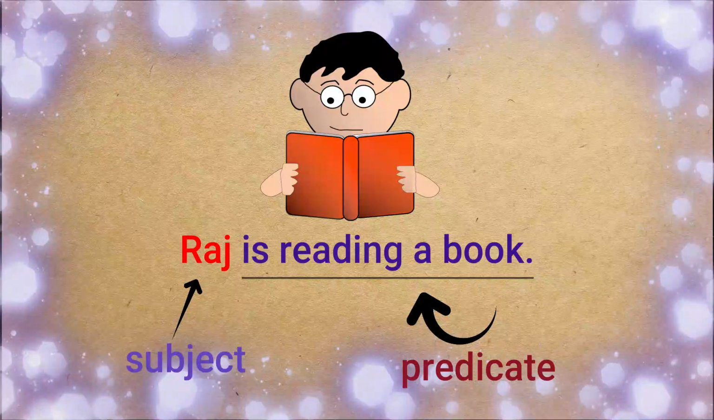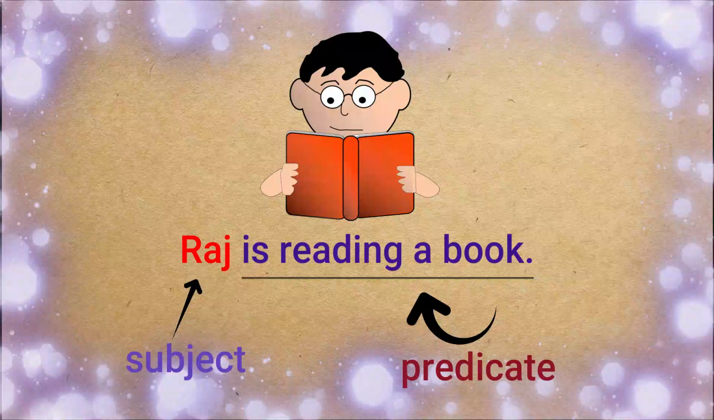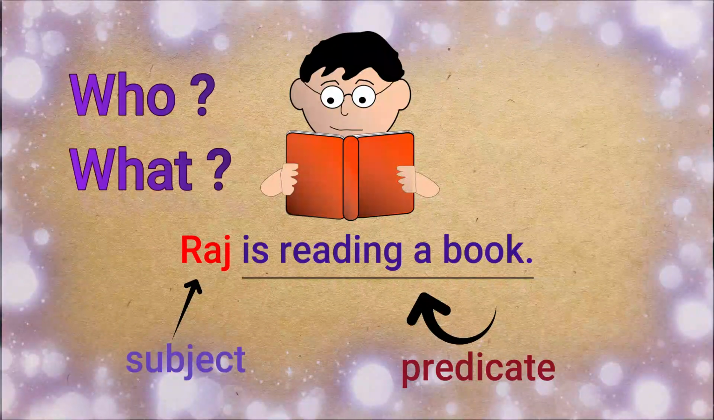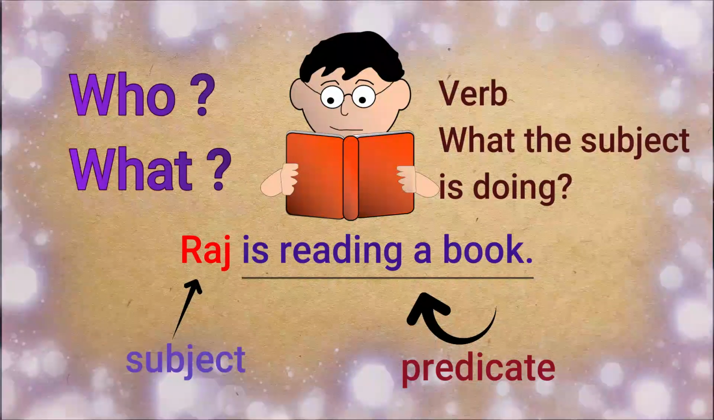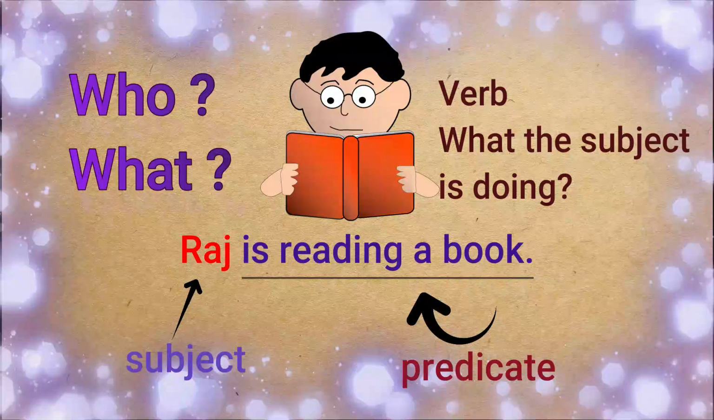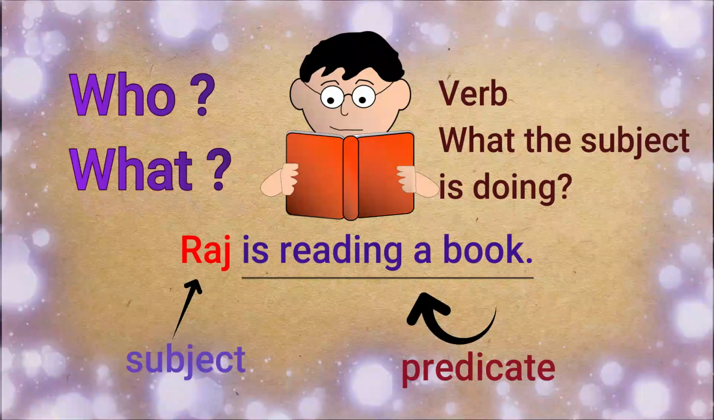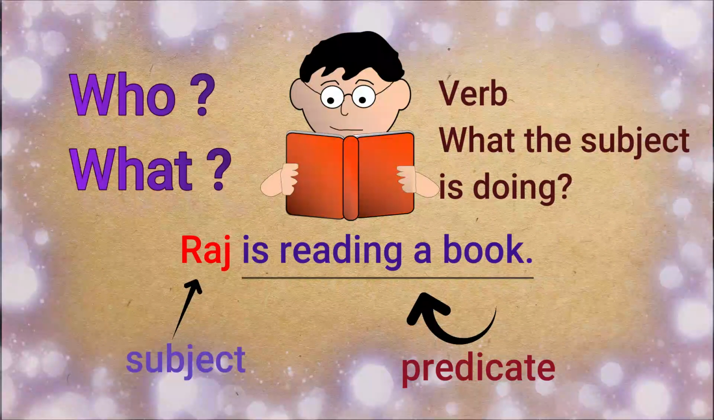Raj is the work doer. Who is doing the work? The answer of who or what we get from the subject, whereas what the subject is doing, that answer we will see in the predicate. And each predicate will have a verb.